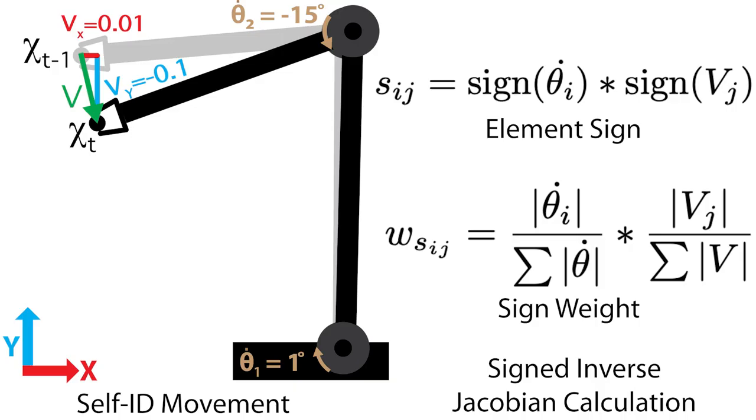We use a weighting system to find the signed inverse Jacobian. The signs of a movement are determined by the actuator and pose change directions, and the weights are based on the relative actuator and pose change magnitudes. As self-ID continues, the weights are summed and the sign for each element with the largest weight is used. This enables accurate sign prediction for complex actuation observation pairs.